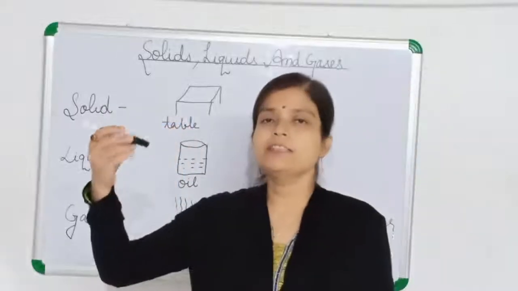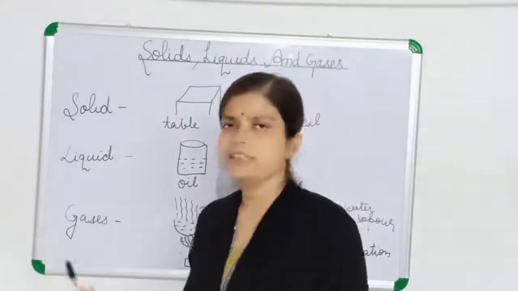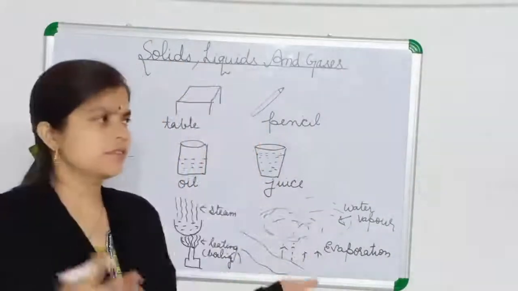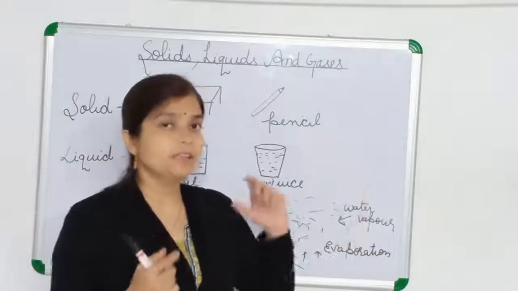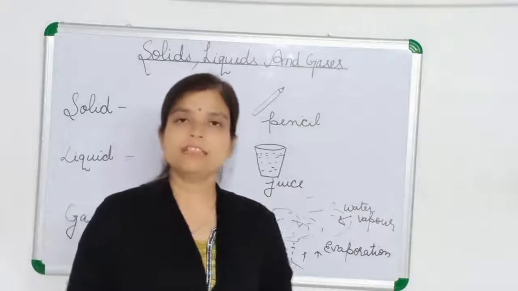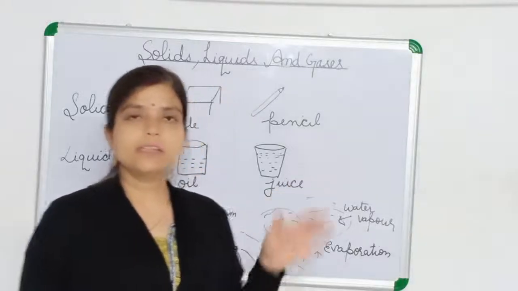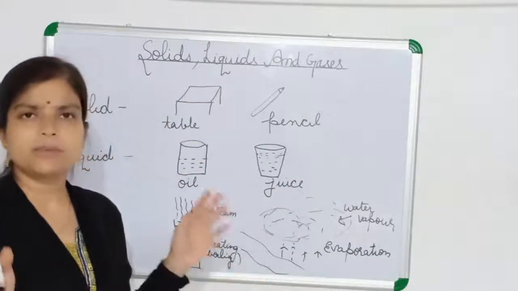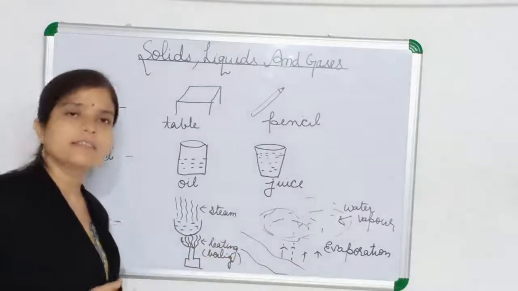Like I am holding this marker. You can also see the pencil, pen, books, copy. Mother is giving you milk to drink, chair and table. Many things you can see. So all the things whichever you can see can exist in three forms.